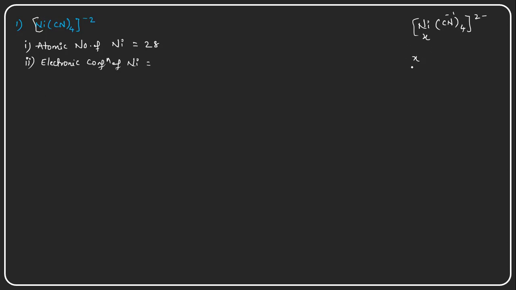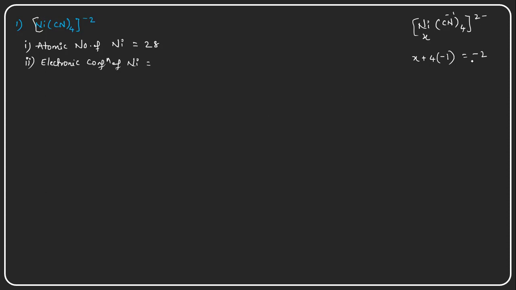Nickel is x, plus 4 cyanides, each carrying -1, equal to the charge of the complete anionic complex, -2.